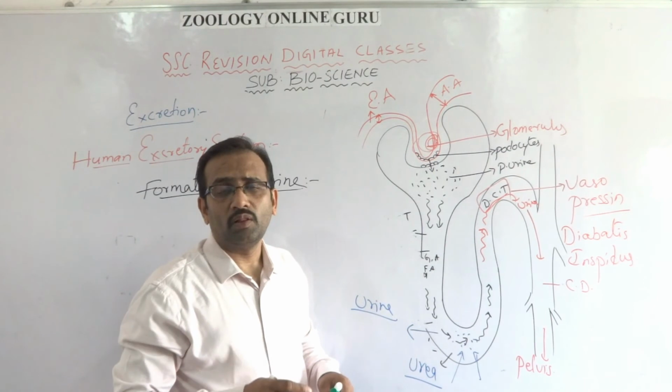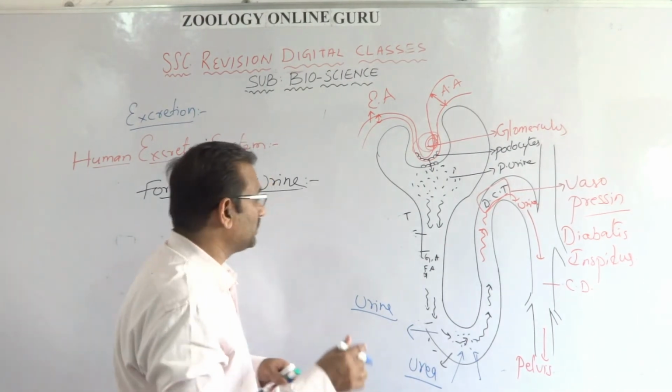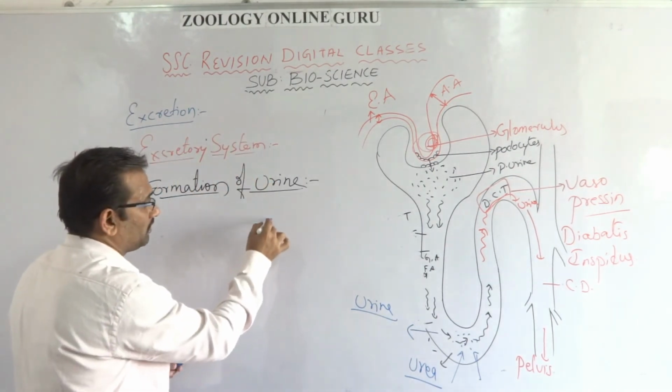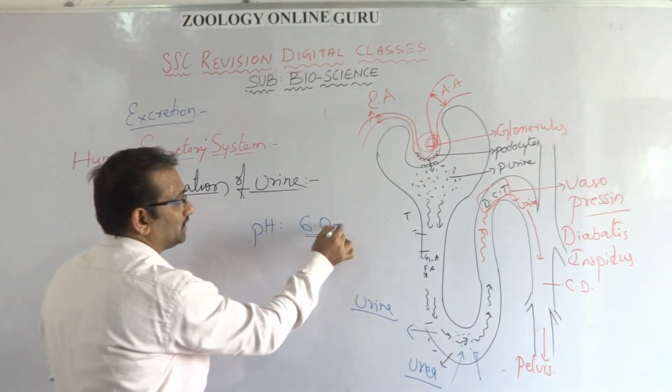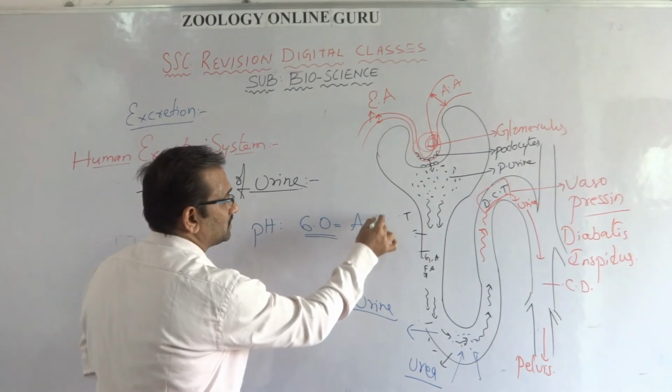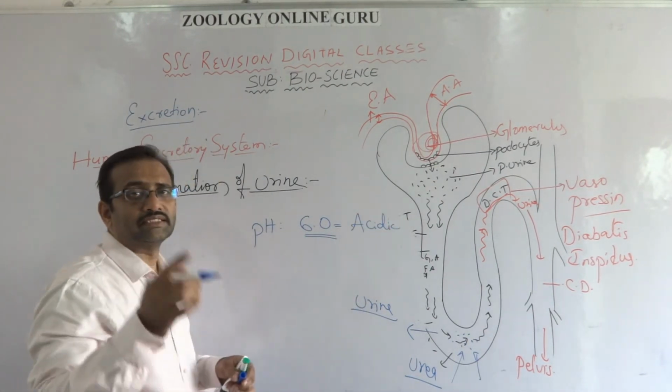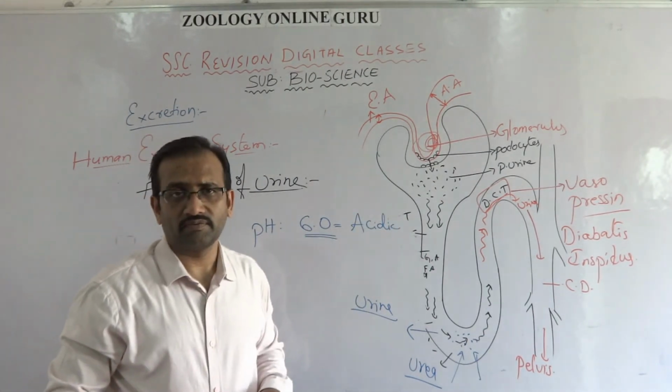And coming lastly, the pH of the urine. The pH of urine is 6.0, that is called acidic in nature. So urine is acidic in nature.